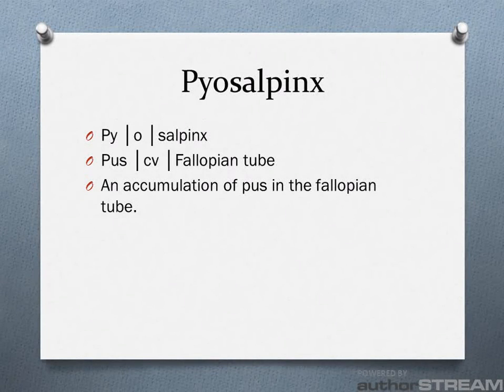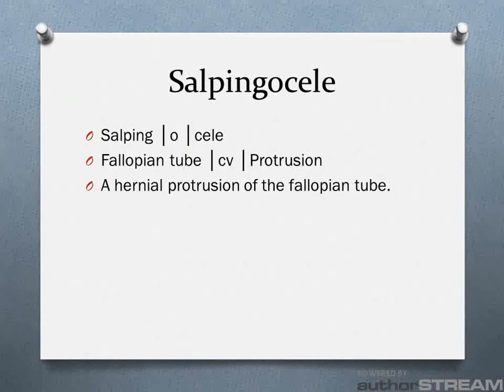Pyosalpinx: py for pus, O for combining vowel, and salpinx for fallopian tube. Pyosalpinx is an accumulation of pus in the fallopian tube. Salpingocele: salping for fallopian tube, O as a combining vowel, and cele for protrusion. Salpingocele is a hernial protrusion of the fallopian tube.